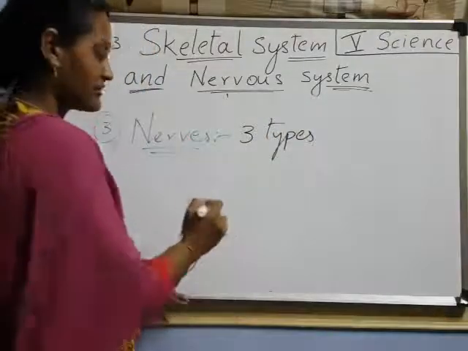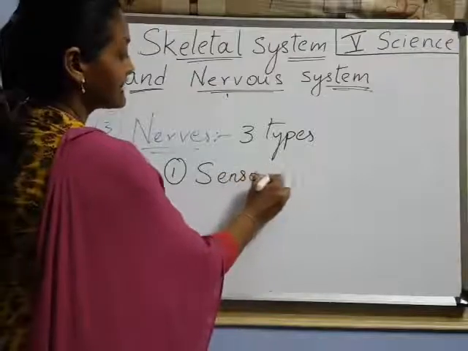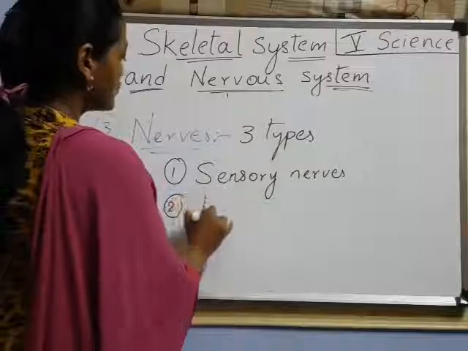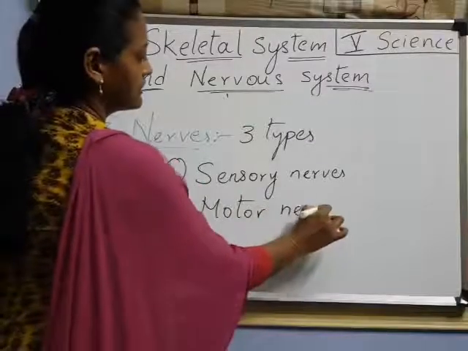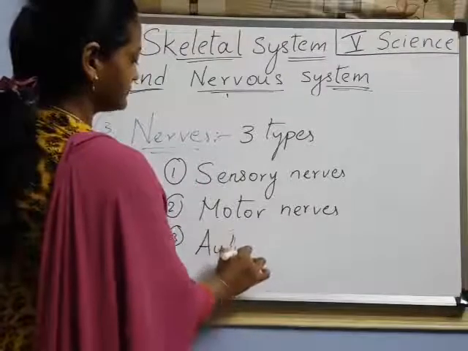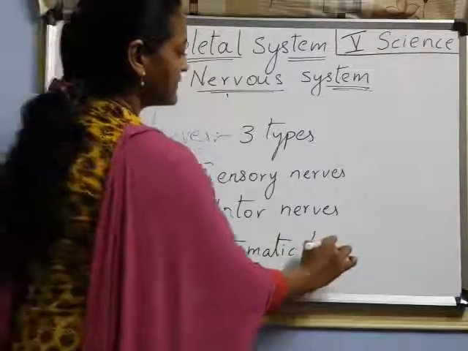First one is sensory nerves. Second one is motor nerves. Third one is automatic, or mixed nerves.